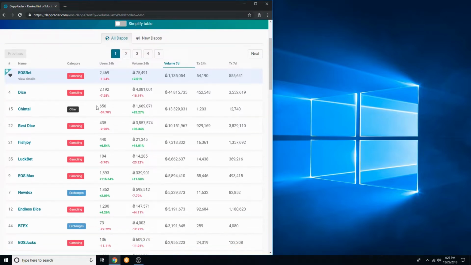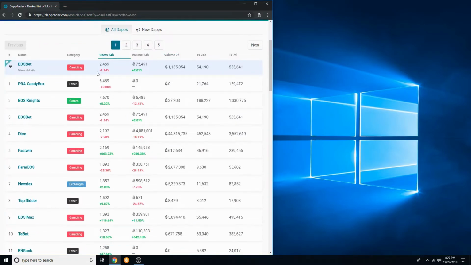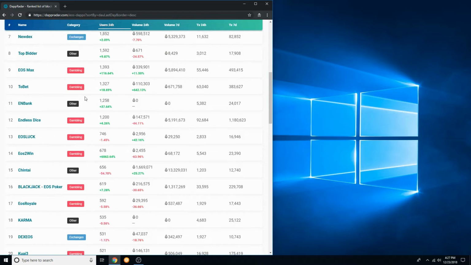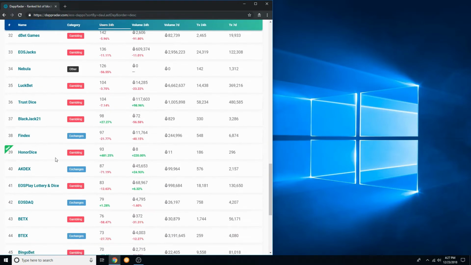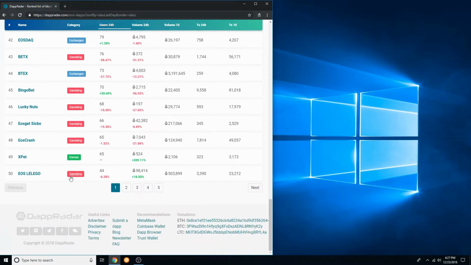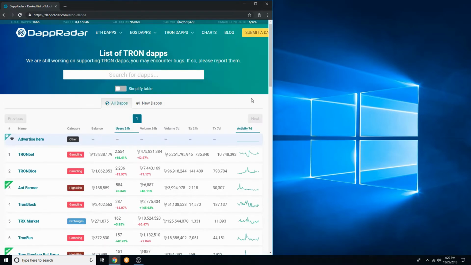And one final note is that the majority of EOS dApps are gambling in their top 50, whereas Ethereum has mostly games.